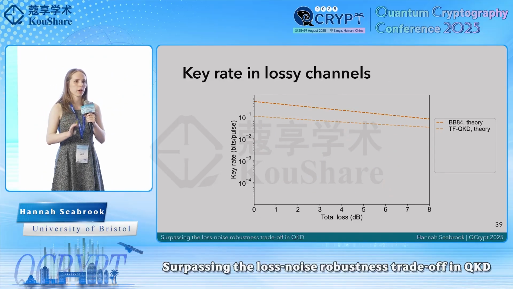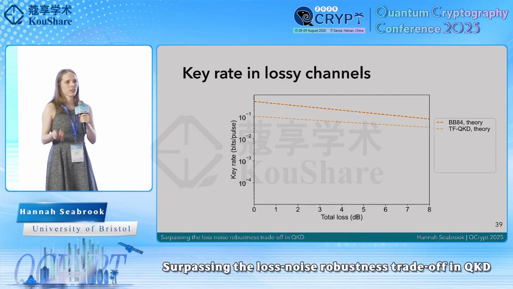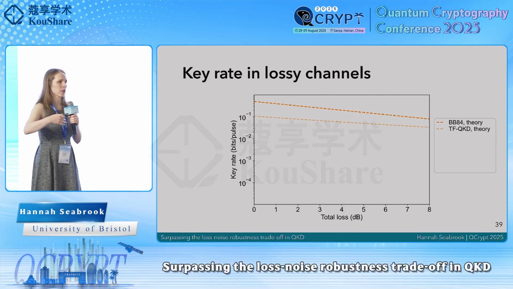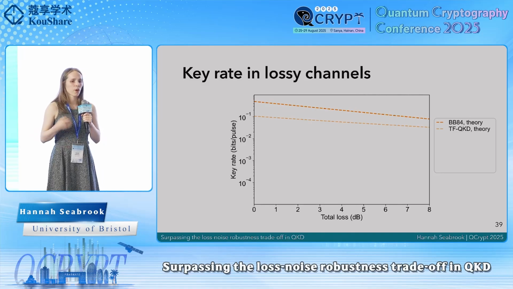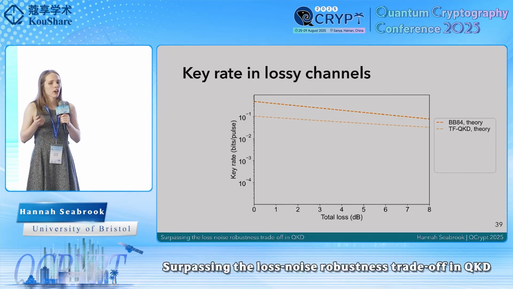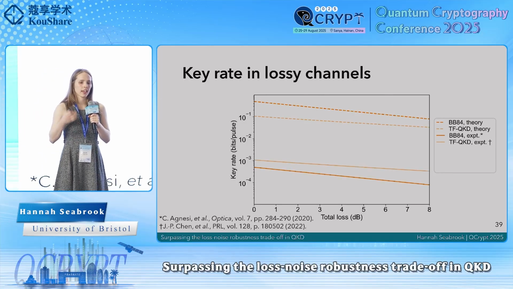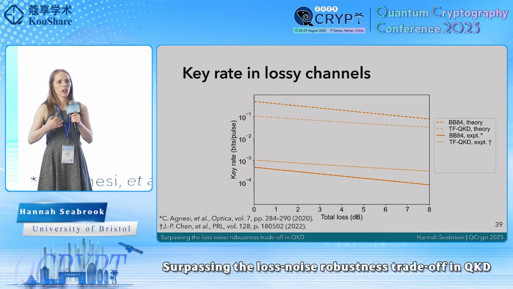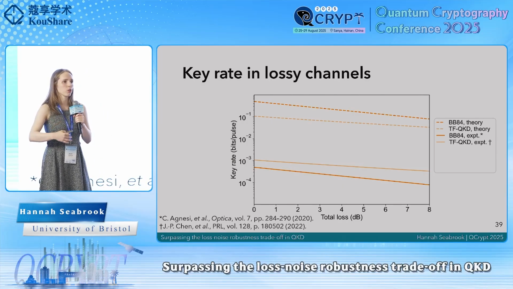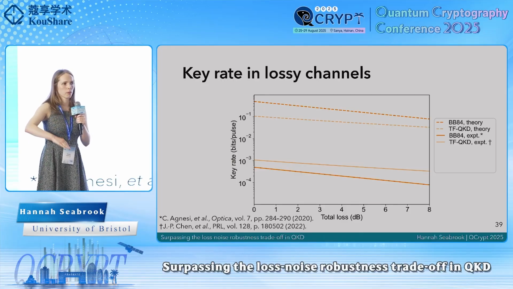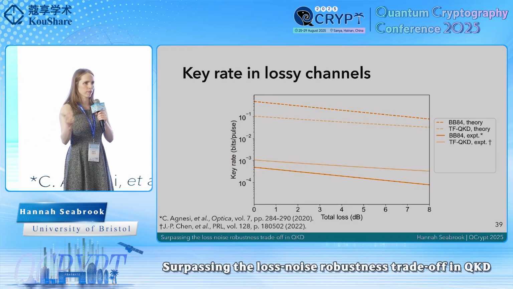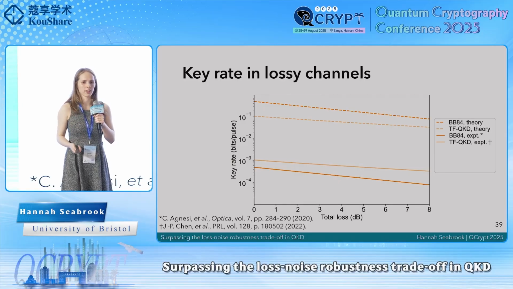So to do this, let's just start by looking at the standard protocols, so BB84 and twin-field QKD, which we said have the better key rate scalings, but we've also said that they require these compensation techniques. It turns out when we actually take into account the compensation techniques required, the key rate is significantly reduced because a large fraction of the pulses sent are used to estimate the noise in the channel, and we have some sort of duty cycle to employ the correction to the effects of the noise in the channel.